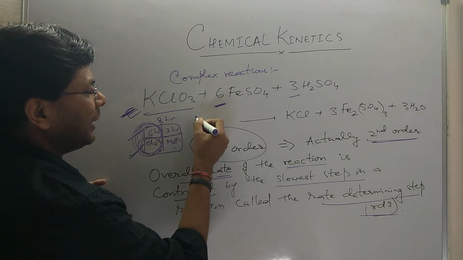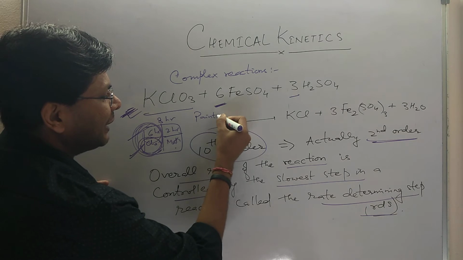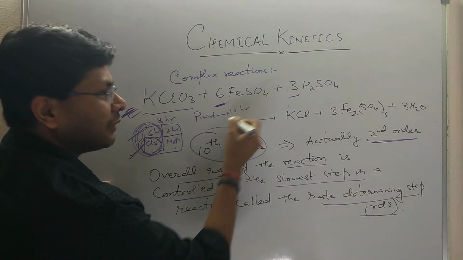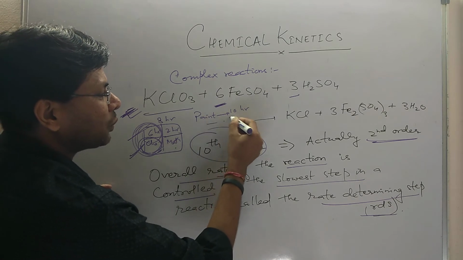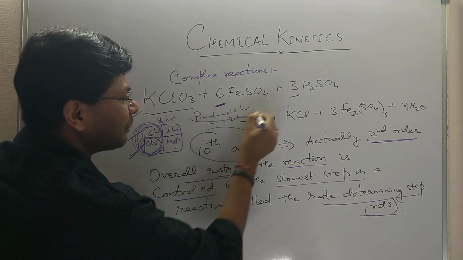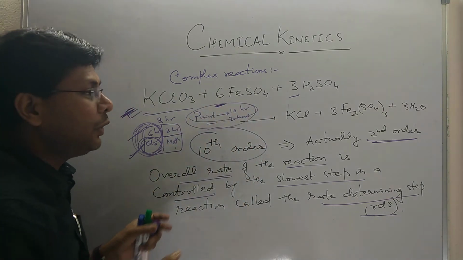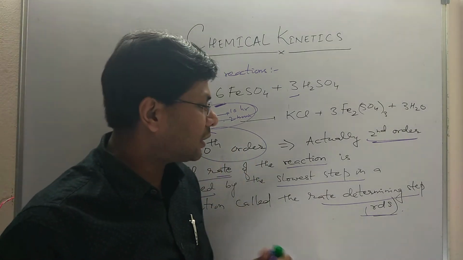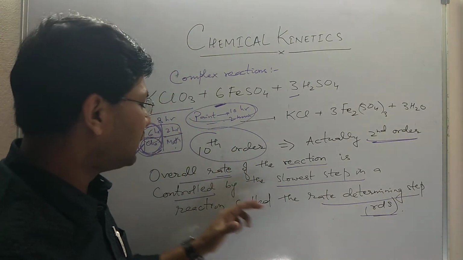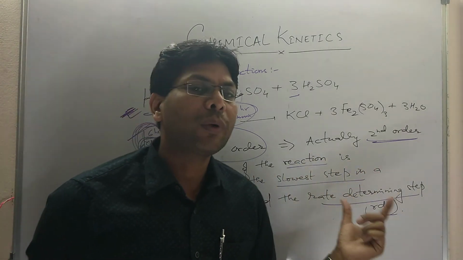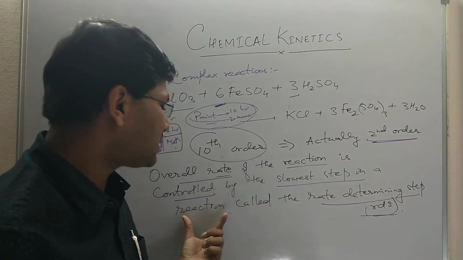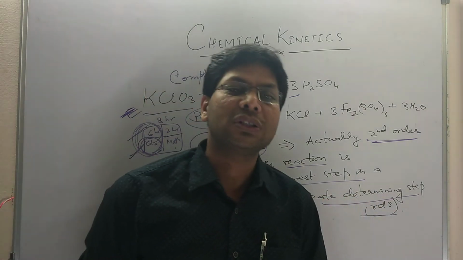Suppose you paint your room and painting takes 10 hours, and if you just hang a calendar or something which takes you 2 minutes, that means your rate will be dependent on the painting activity. Similar is the thing with the rate of a chemical reaction: the overall rate of the reaction is controlled by the slowest step, and that slowest step is called the rate determining step.